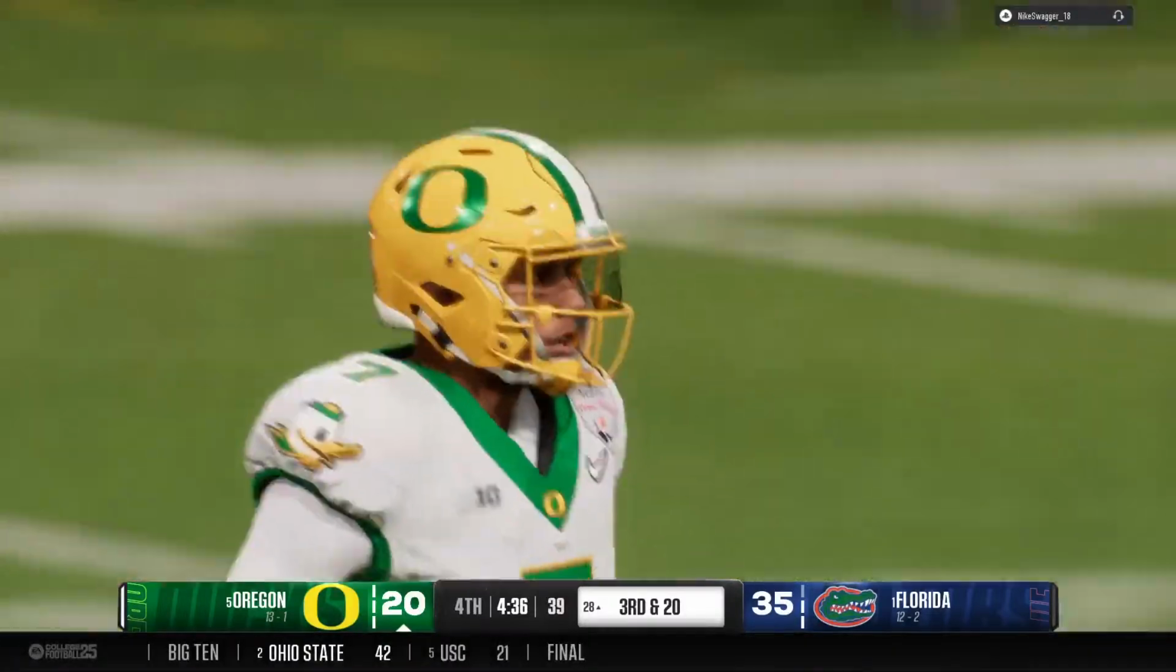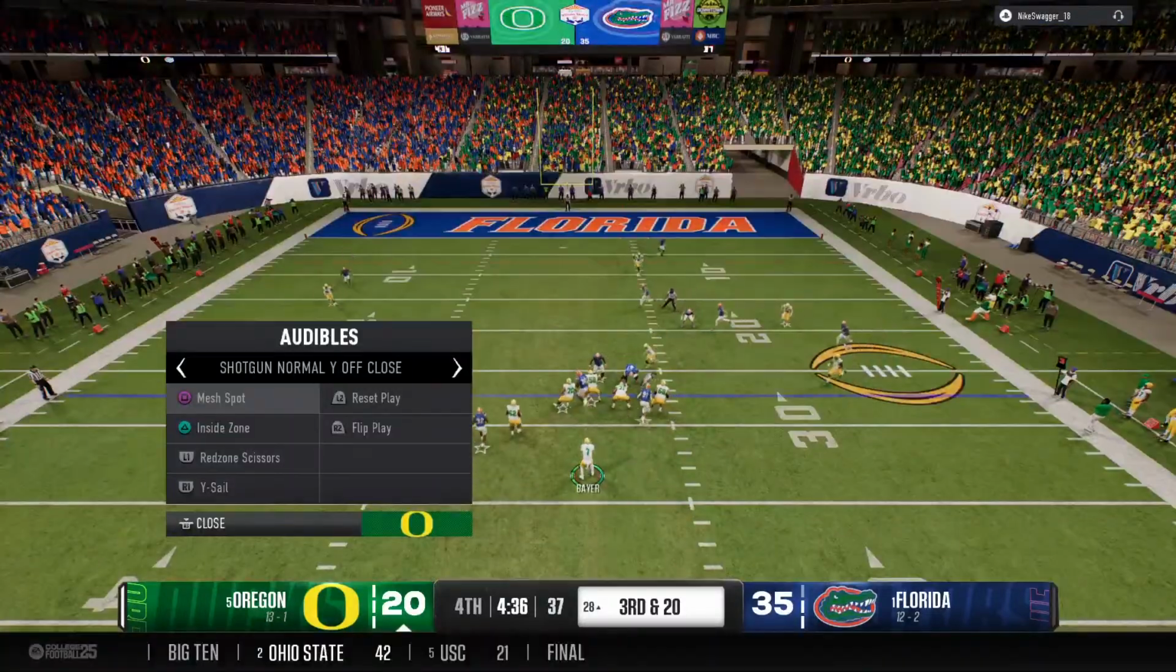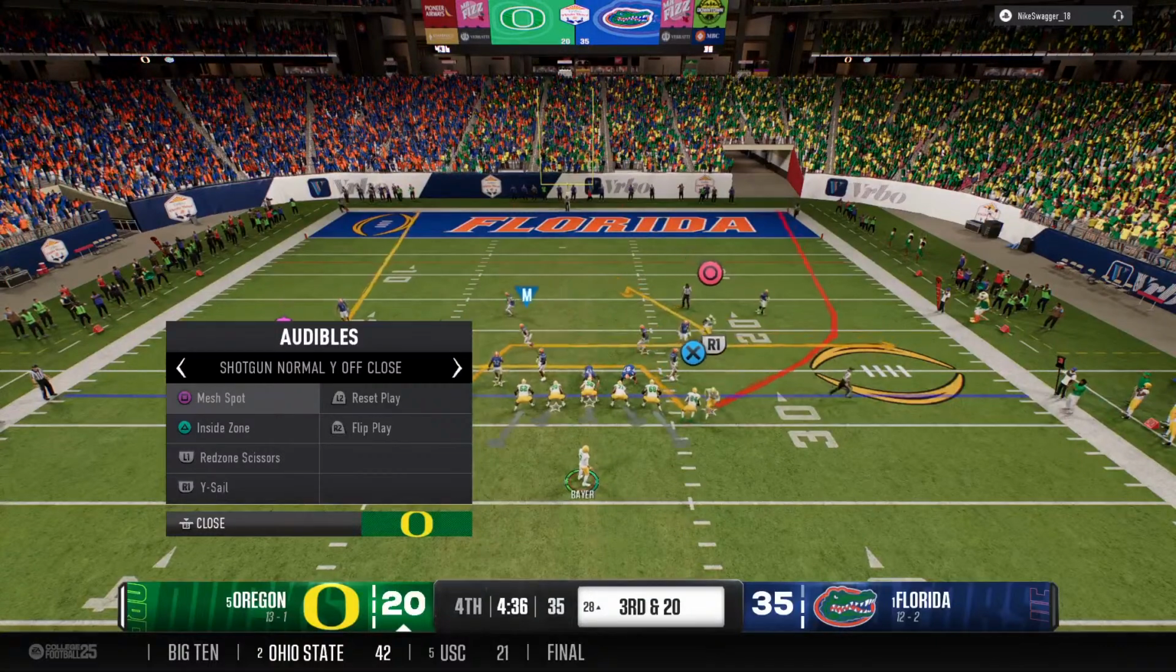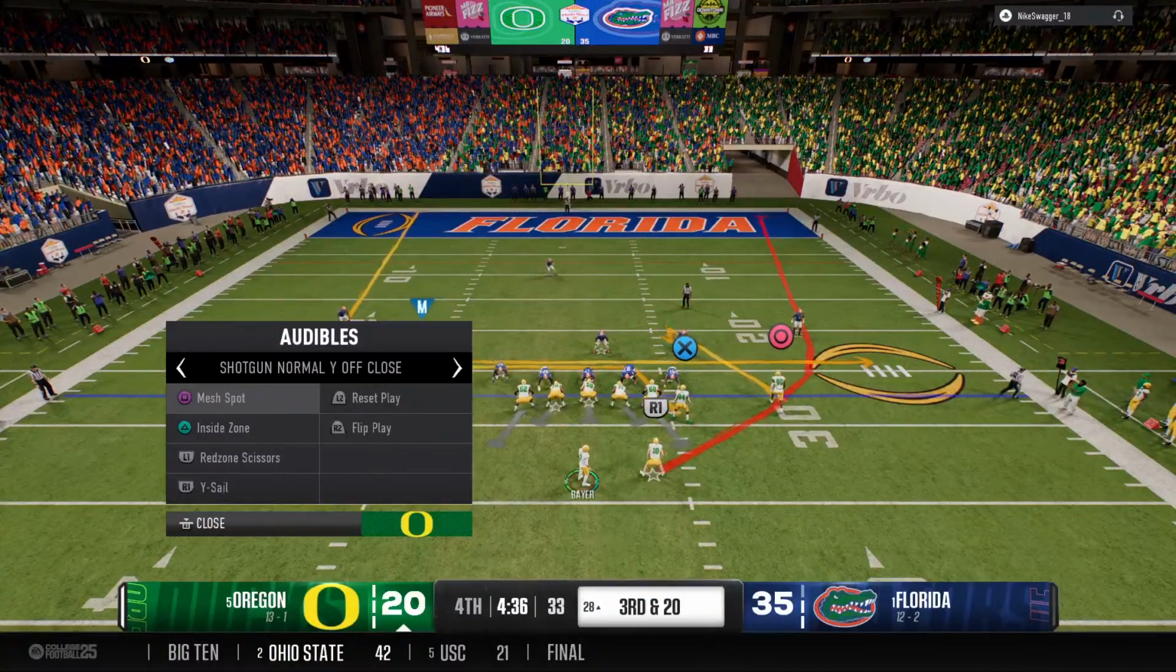Pass is incomplete. The defense affecting the quarterback with pressure there. 8th play of the drive coming up, but a long way to go on third down.